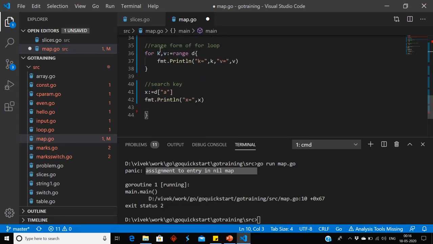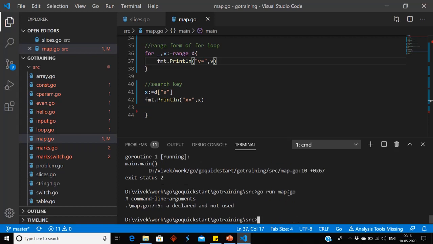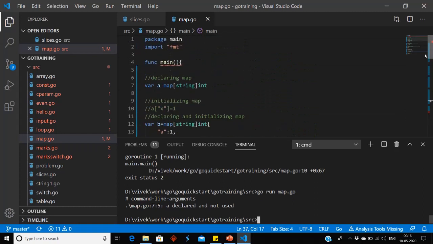Now second thing, if in Go I don't want to take any value, I can replace it using underscore. So if I don't want to take the key, I can replace it using underscore. So it will work fine. It will ignore the first value. Okay, a is declared and not used. In Go, we cannot leave any variable declared and not use it anywhere in the program. So we need to comment a.